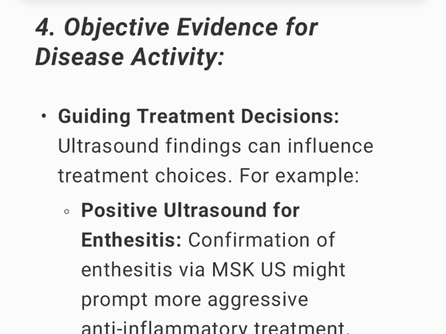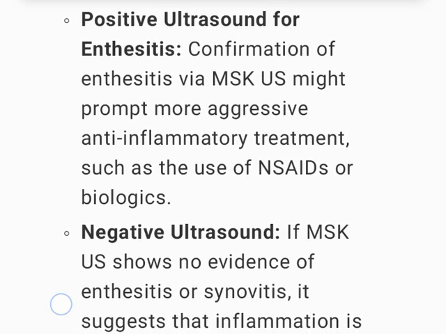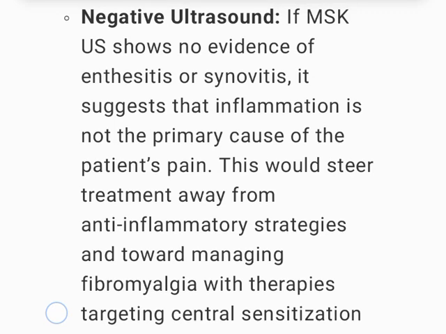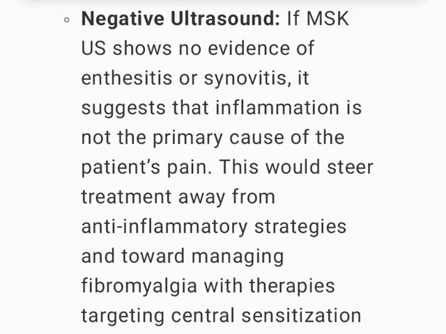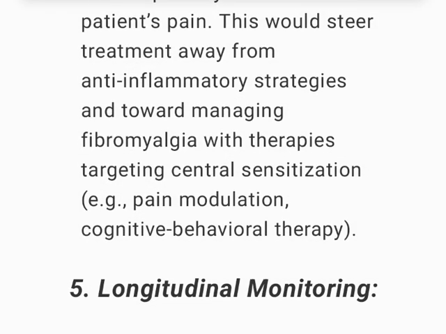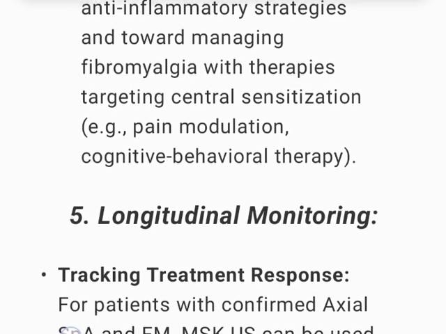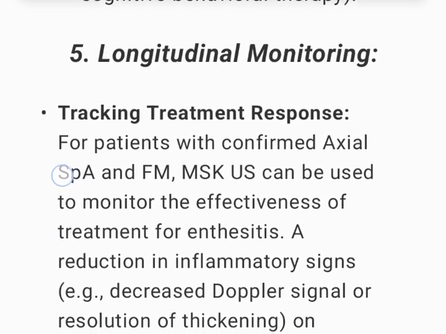4. Objective evidence for disease activity. Guiding treatment decisions. Ultrasound findings can influence treatment choices. For example, positive ultrasound for enthesitis. Confirmation of enthesitis via MSKUS might prompt more aggressive anti-inflammatory treatment, such as the use of NSAIDs or biologics. Negative ultrasound. If MSKUS shows no evidence of enthesitis or synovitis, it suggests that inflammation is not the primary cause of the patient's pain. This would steer treatment away from anti-inflammatory strategies and toward managing fibromyalgia with therapies targeting central sensitization, e.g., pain modulation, cognitive behavioral therapy.